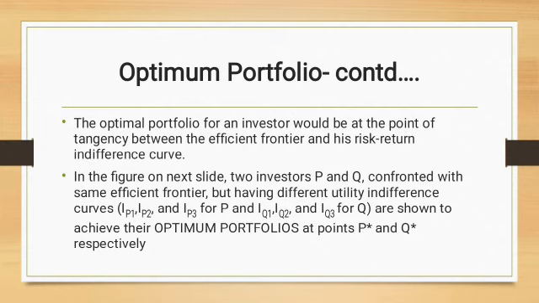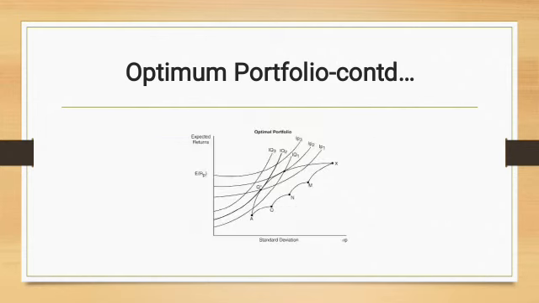In the figure on the next slide, two investors P and Q are confronted with a similar efficient frontier but have different preferences. In this diagram, we see that the efficient frontier is tangent to indifference curve IP2, and the portfolio that is tangent to the efficient frontier will be the optimum portfolio, and it will give higher return at a similar level of risk, or it will be giving less risk at a higher level of return.